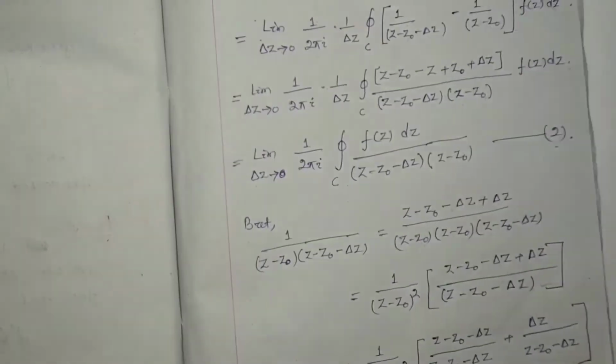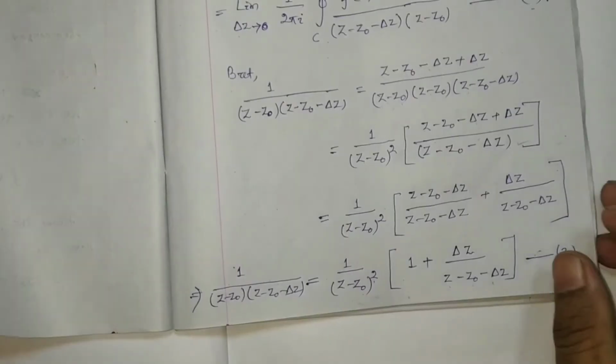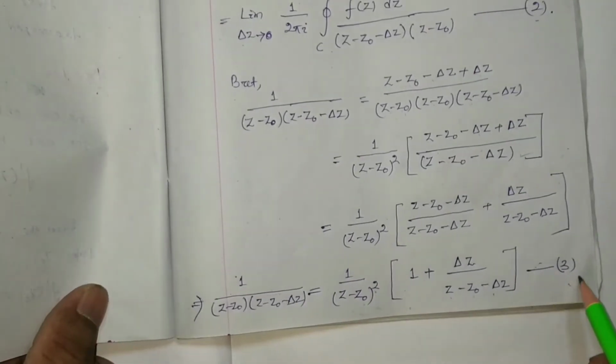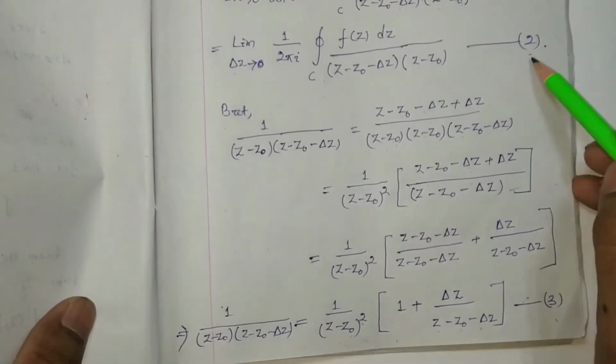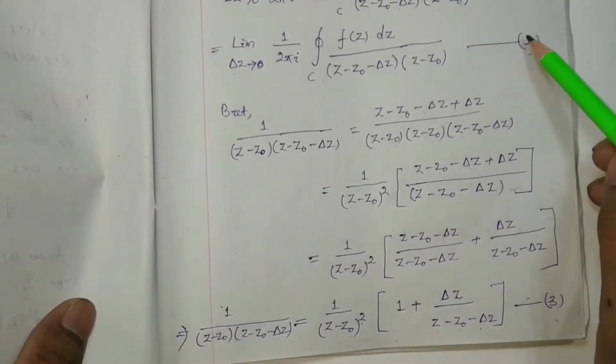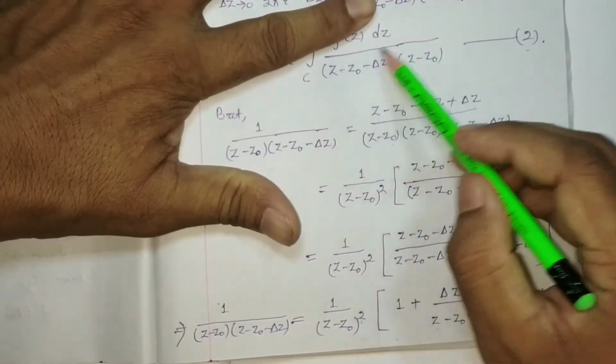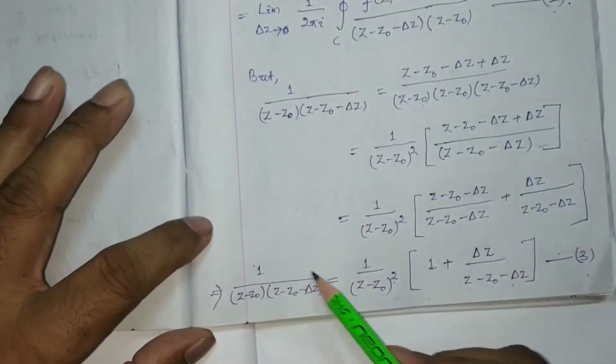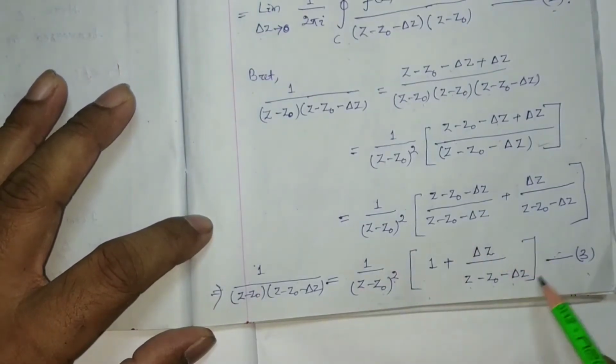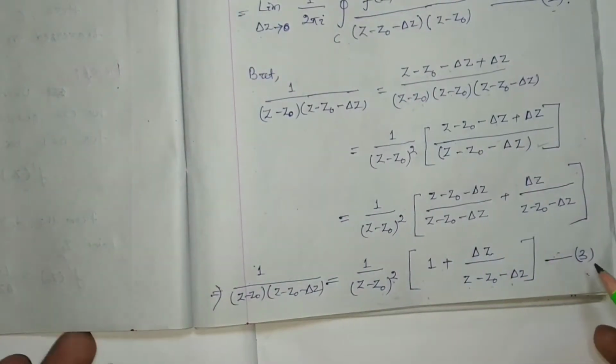Now we have to simply use this equation number 3 in equation number 2. Here in equation number 2 we have this one, 1 by this much. So 1 by this much can be written as this much. Okay, simple, we have to use the equation number 3.